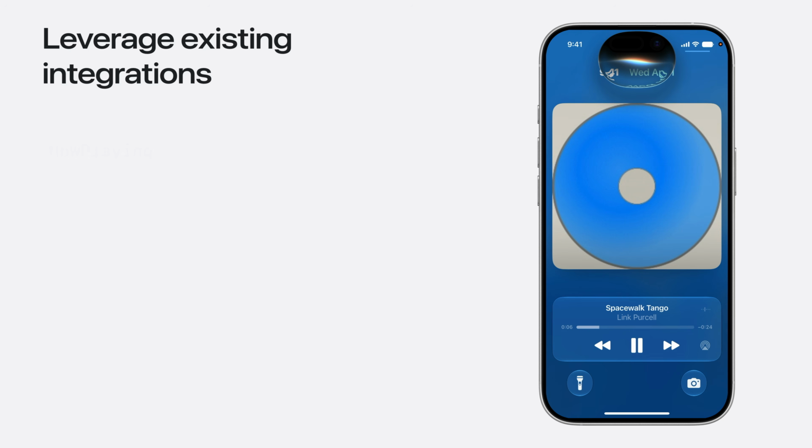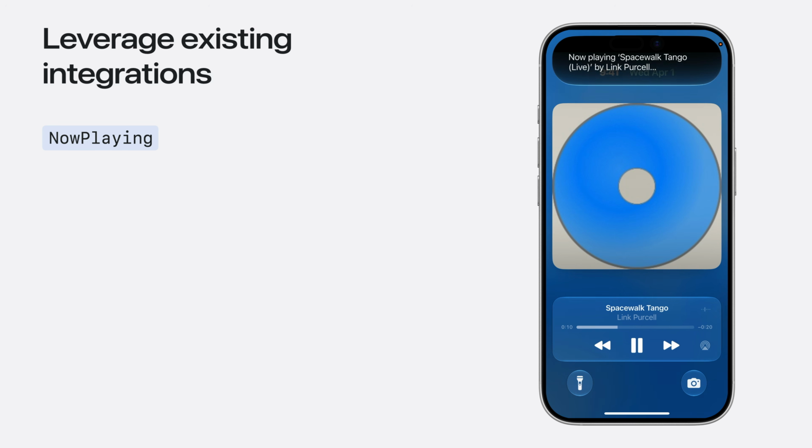I'll add entities to 3 integrations the apps already use: user notifications, now playing, and alarm kit. When I'm done, I'll be able to say, play the live version, letting me easily switch to a different version of the currently playing song.